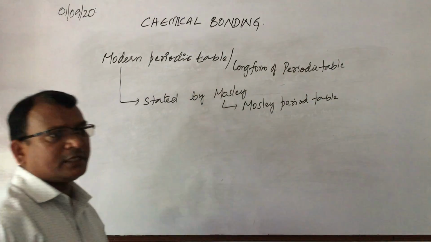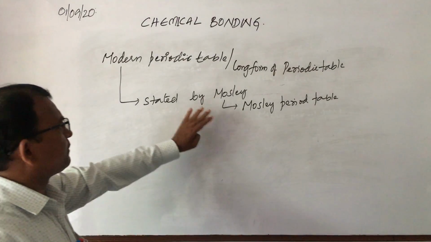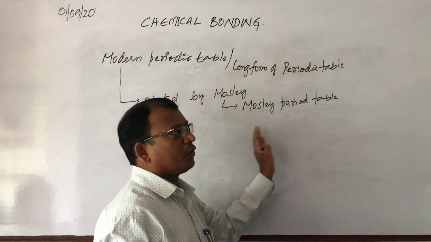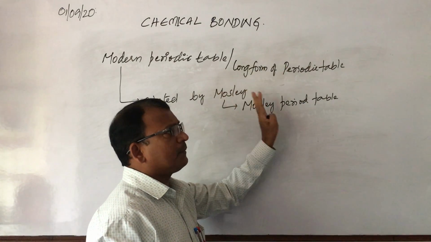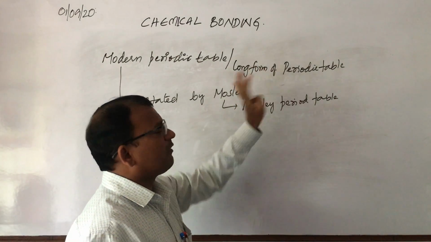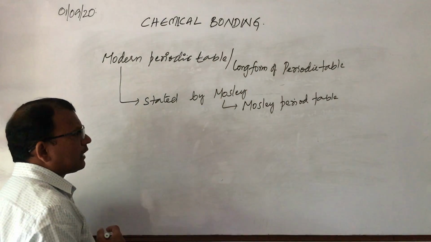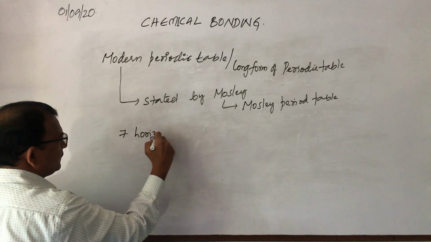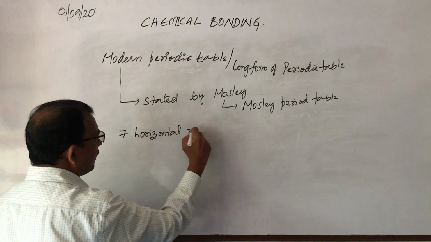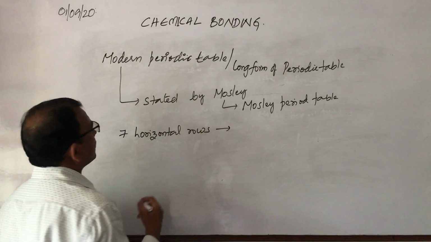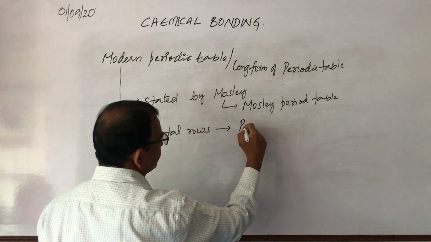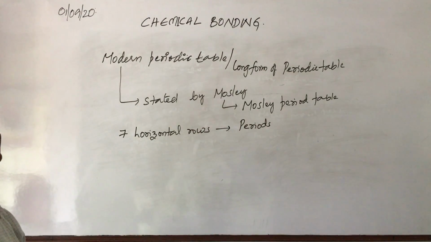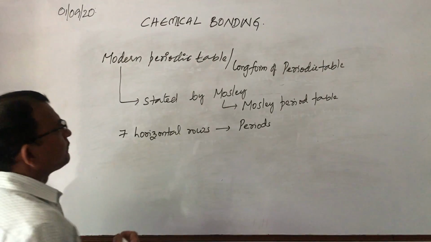So, what is Moseley's periodic table? Moseley's periodic table, or modern periodic table, or long form of periodic table, or new form of periodic table, all these are names for the long form of periodic table only. In the modern periodic table, you have 7 horizontal rows, and these 7 horizontal rows are called periods.